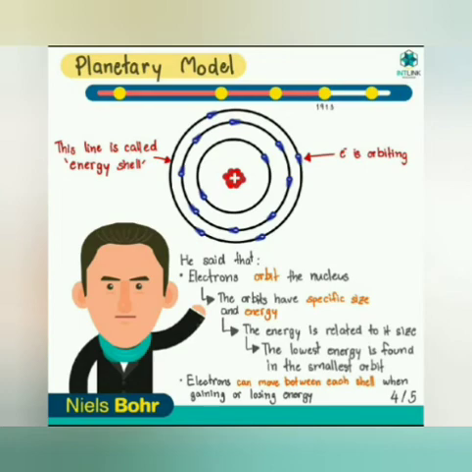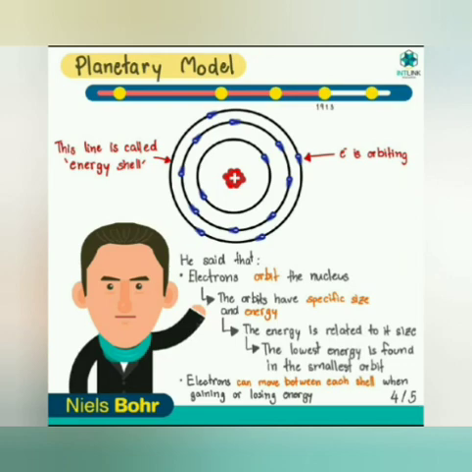Now I will again repeat the main postulates of Bohr's model one by one, and I expect that every one of you notes it down very carefully. First point is that an atom is made up of three particles: electrons, protons, and neutrons. Second point, the protons and neutrons are located in a very small place at the center of the atom named the nucleus. Third point, the electrons revolve rapidly around the nucleus in fixed paths. They are called energy levels or shells or orbits.